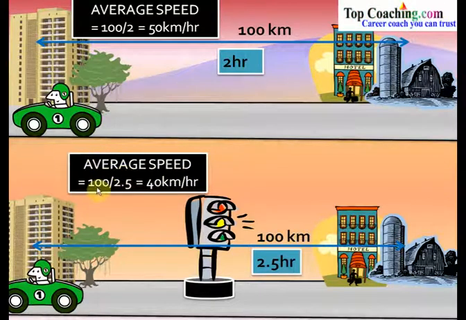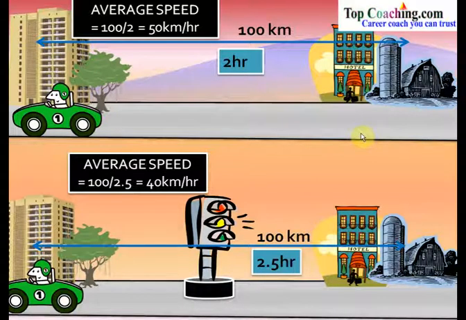This average speed comes out to be equal to 100 divided by 2.5, which is equal to 40 kilometers per hour. Now we see that because he has stopped for 30 extra minutes, his average speed now has reduced to 40 kilometers per hour. In this first case, the average speed is 50 kilometers per hour. Is it true that this man has travelled at a constant speed of 50 kilometers per hour from his hotel to the apartment? No, it may not be possible.